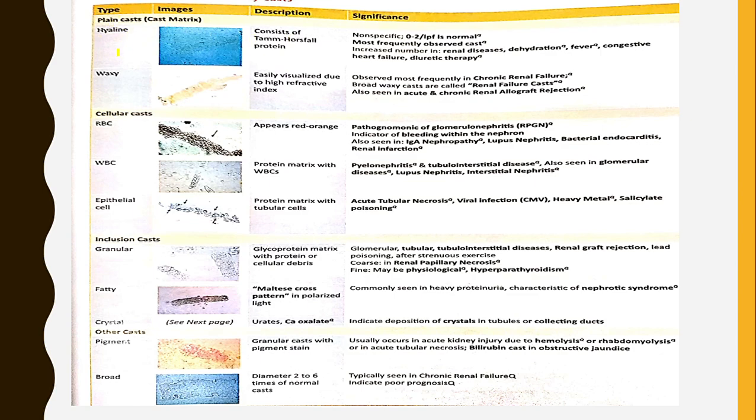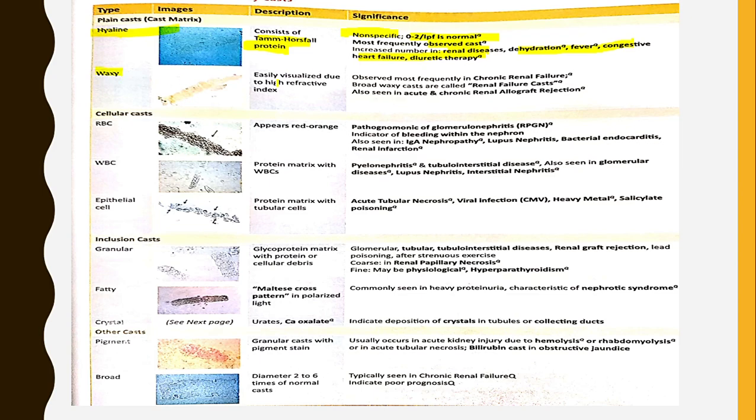Coming to plain casts, hyaline casts consist of Tamm-Horsfall proteins. These are non-specific, and 0 to 2 per low power field is normal, and they are the most frequently observed casts. An increased number is seen in renal diseases, dehydration, fever, congestive heart failure and diuretic therapy.